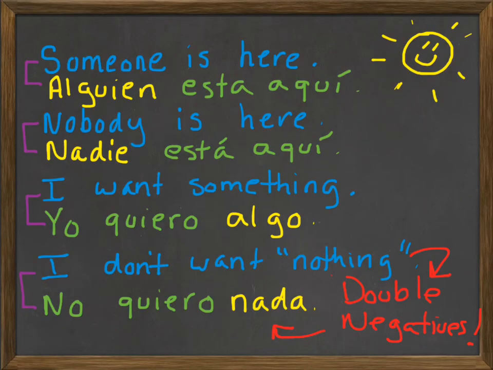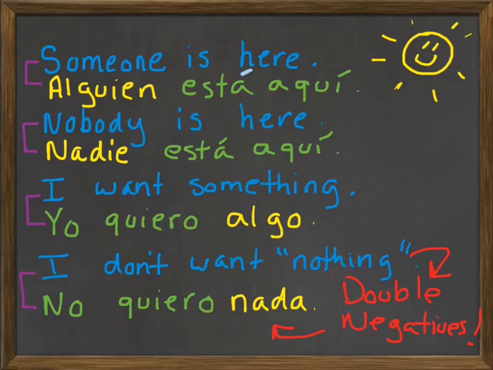Okay, so let's look at some examples just using some of these words. Someone is here. Now if you look back to your vocabulary list, alguien is how you say someone. So you're just going to say alguien está, put your accent mark, aquí. Someone is here. Now if I want to say no one is here, then if you look at your list, the way you say no one or nobody is nadie. And you would say nadie está aquí.